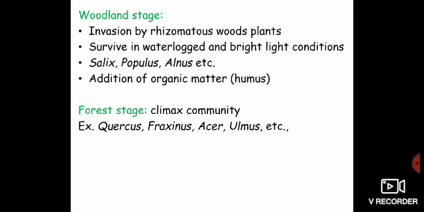In the woodland stage, the area is invaded by rhizomatous woody plants, and these woody plants survive in waterlogged soil and bright light conditions. Now you have woodland stage, and this woodland stage is represented by rhizomatous woody plants. These plants are able to survive in waterlogged soils and bright light conditions.